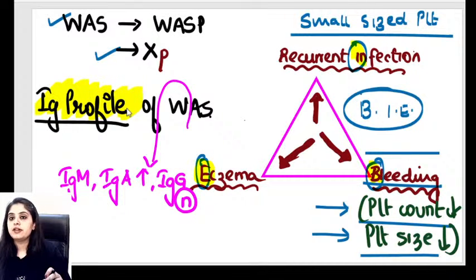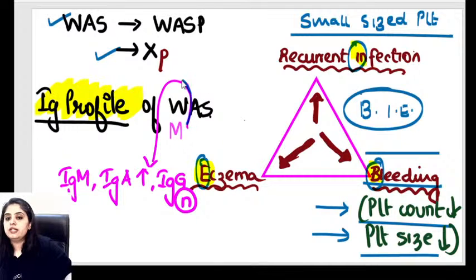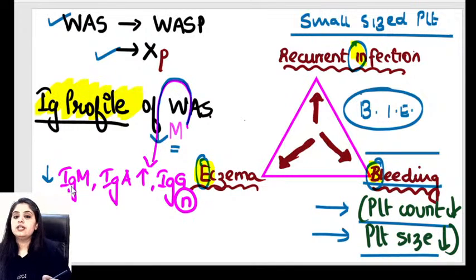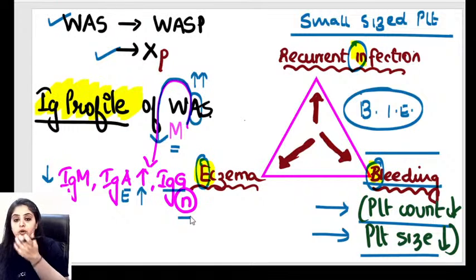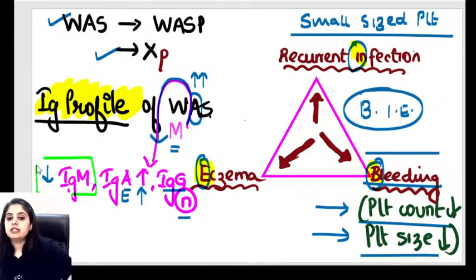The immunoglobulin profile of that is asked. So yes, what is the immunoglobulin profile? The way you write Wiskott-Aldrich syndrome, invert the W. Invert means you are going to go in this direction. You will invert it, arrow going down. IgM is decreased. There's a decrease in IgM that we see. IgA and even E can be increased. IgA, the A is as it is, it's upright, right? No one's inverting it. So A and E can be increased, whereas other ones tend to be normal. The most important thing is IgM is decreased, and that is the profile of Wiskott-Aldrich syndrome. Is that okay with everyone?